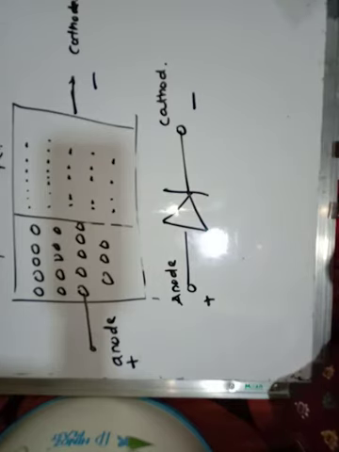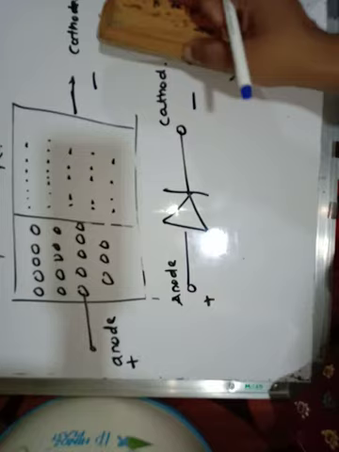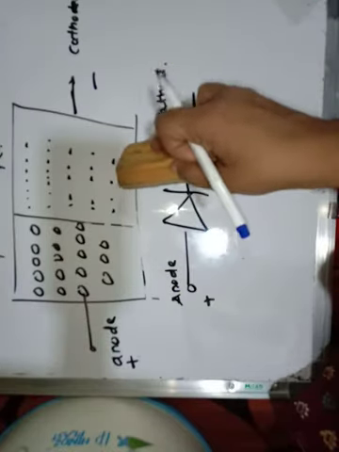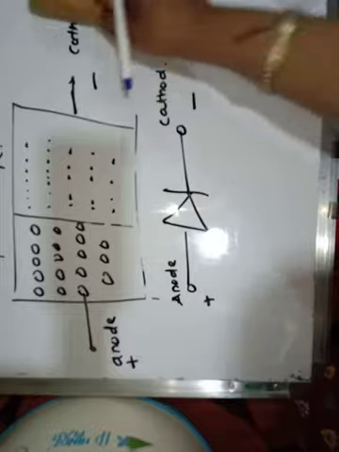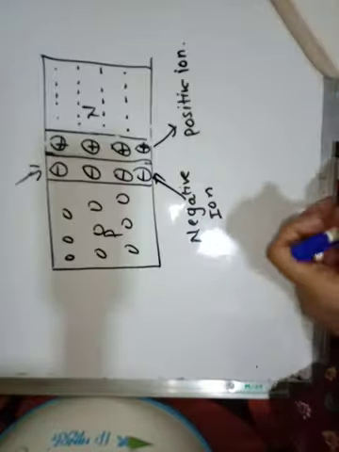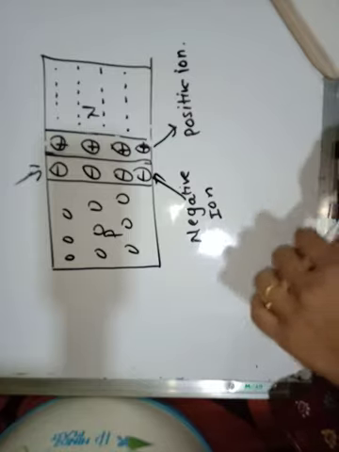What is the meaning of barrier potential? This is the p-n junction diode and this is the symbol for the p-n junction diode. So we'll see what the meaning of barrier potential is.